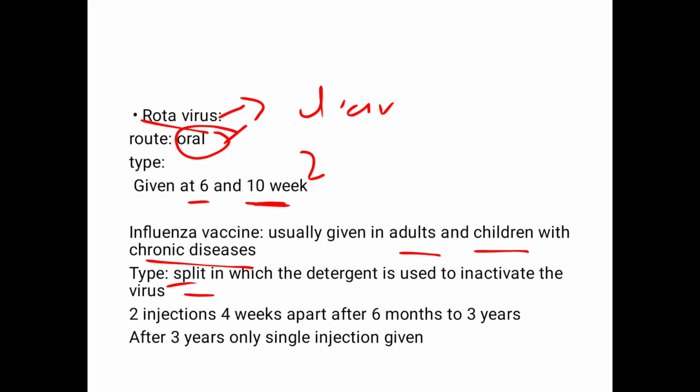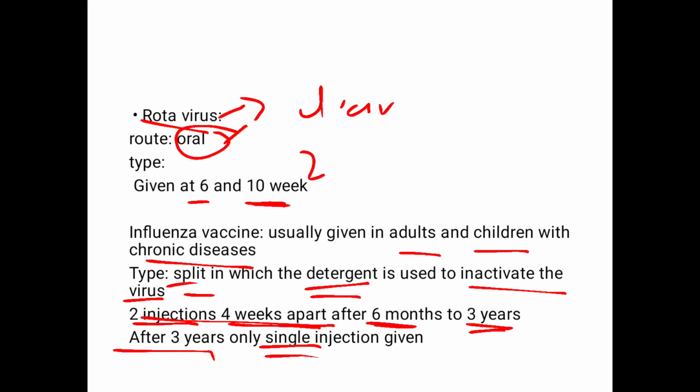This is a split vaccine, in which we use a detergent to inactivate the virus. We have 2 injections given 4 weeks apart, usually started after 6 months up to 3 years. If you start between 6 months and 3 years, 2 injections are given. But if the child is more than 3 years old, we give only a single injection.